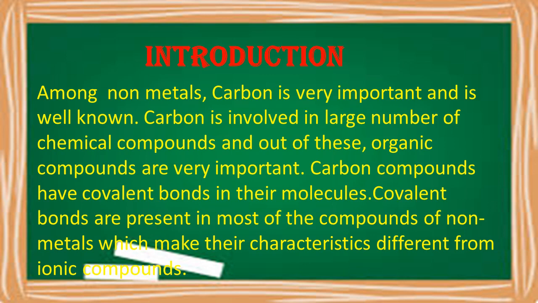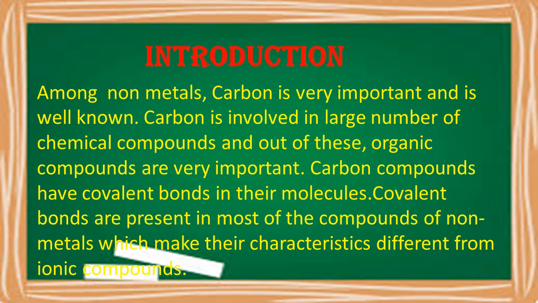Now just recall, when we discussed metals and non-metals, I told you about the ionic bond. So what is this ionic bond actually? It is the bond where we see the transfer of electrons between atoms, between metals and non-metals. The bond established between them is called the ionic bond, and those compounds are referred to as ionic compounds.